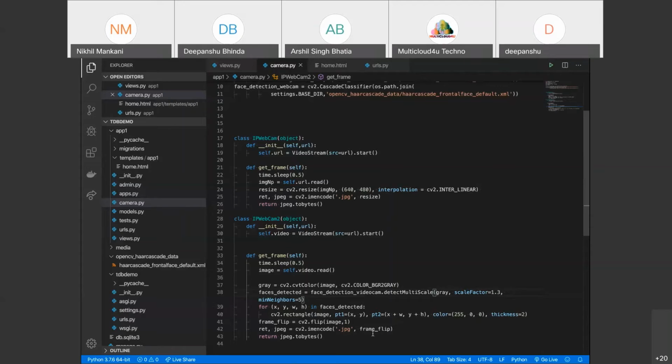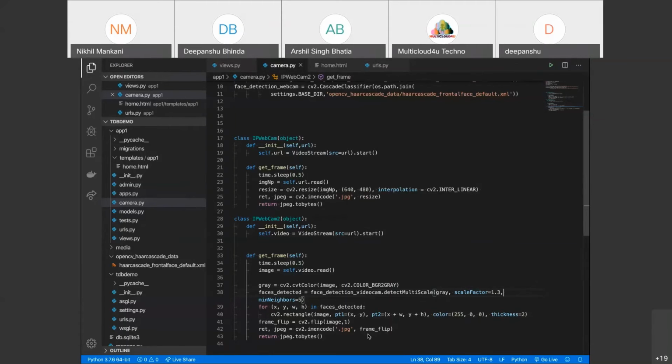Another is minNeighbors. If a person's face has been detected, it applies some thresholding of neighbors around that, so that it can get more accurate results for that person. Now, as we got output from detectMultiScale, we got four outputs. First is x, y, the point where the face is being captured. Another is w and h, the width and height of that object. So you have one point and the height and width.